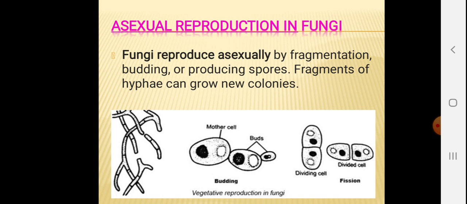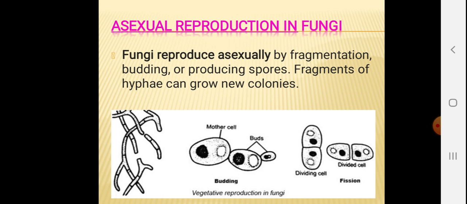Initially, a bud is attached to its original parent cell and then it gets detached, and each bud is capable of giving new life. And thus, example is baker's yeast. Yeast is a unicellular fungus, and yeast grows by bud formation.